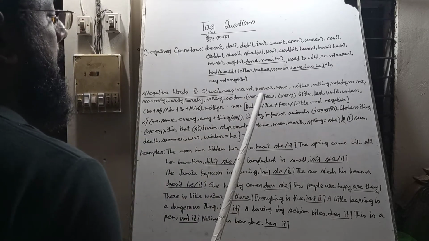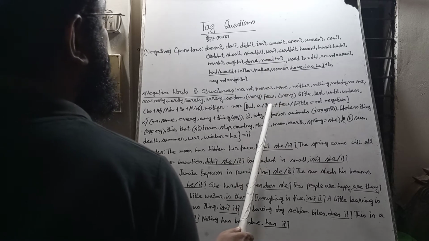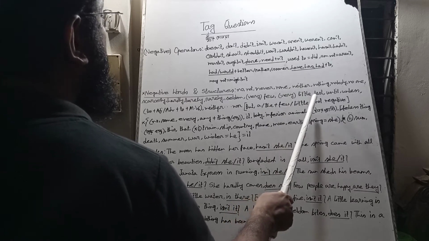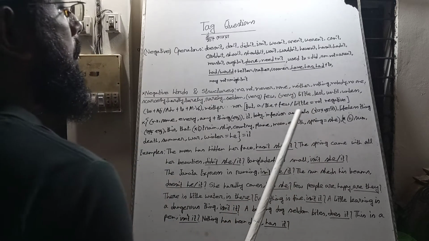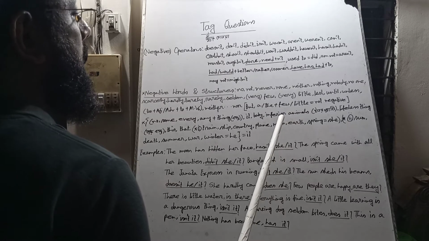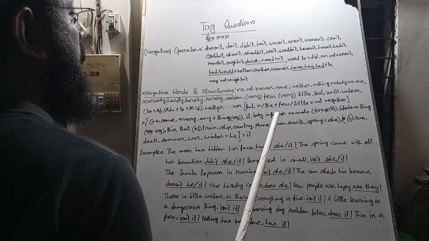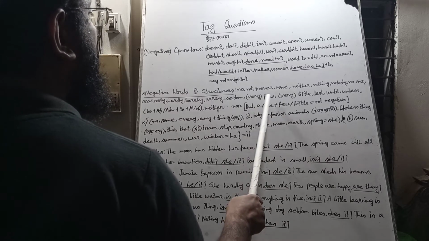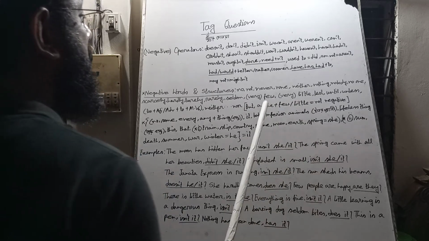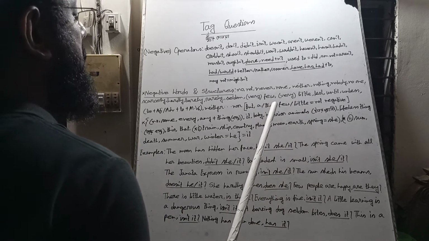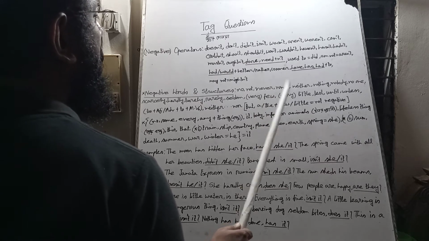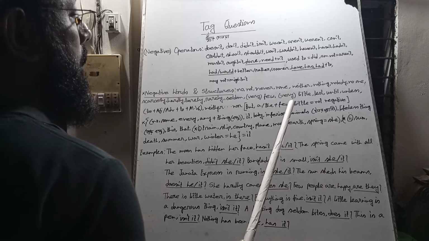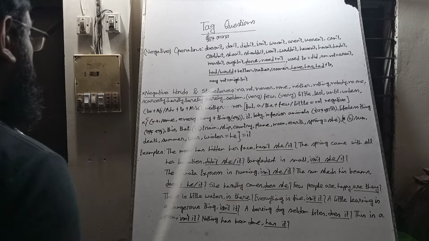But we must remember one thing: if we use a or the before few, very few or little, they will be positive. They will be positive, I mean affirmative. They will not be negative. Few, very few, little, very little, these four items are negative. But a few, the few, a little, the little, these four are positive, I mean not negative.